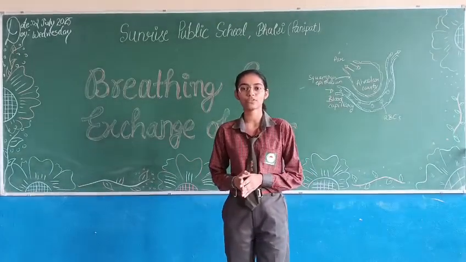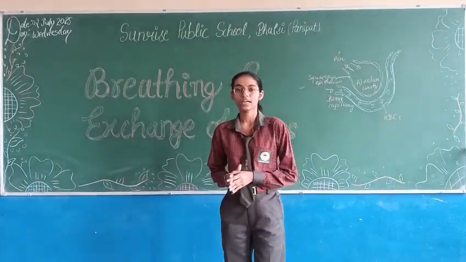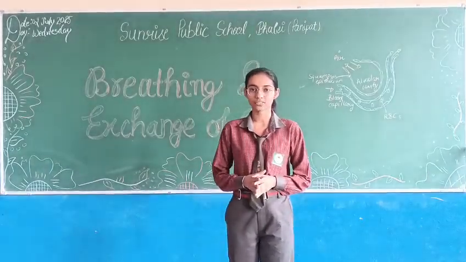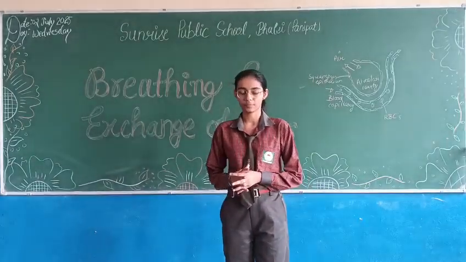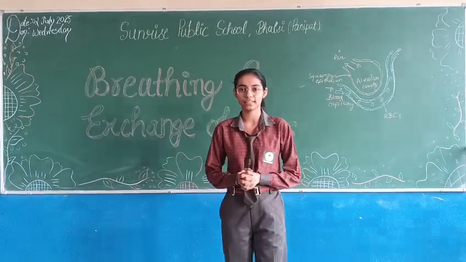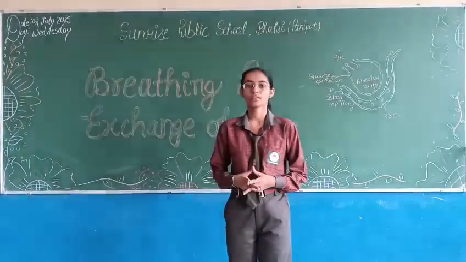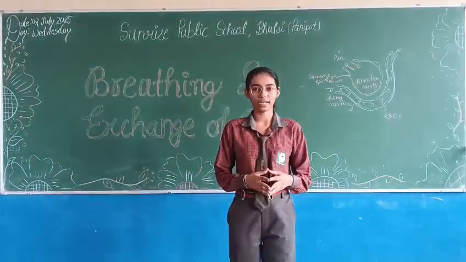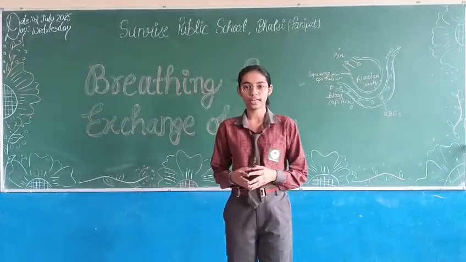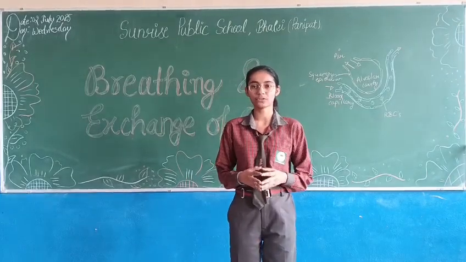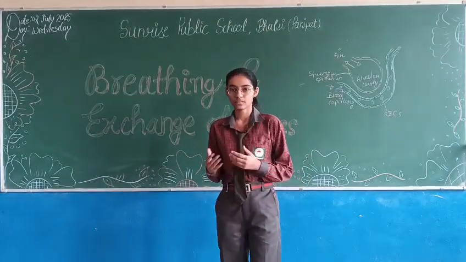Now, let us discuss the human respiratory system. We have nostrils, nasal passage, nasal chamber, pharynx, larynx, trachea, and primary bronchi, secondary, tertiary, and the alveoli. Pharynx is the common passage for food and air, in which the epiglottis is present so that food does not enter into the windpipe. Larynx is also called the sound box.